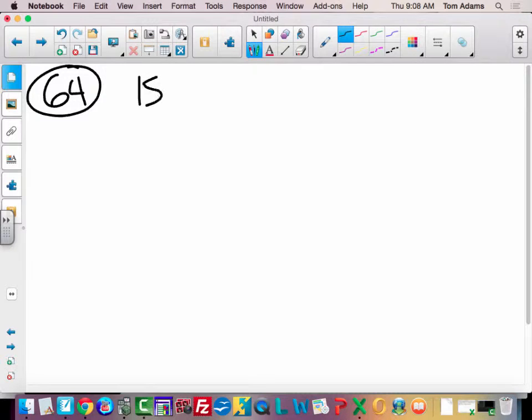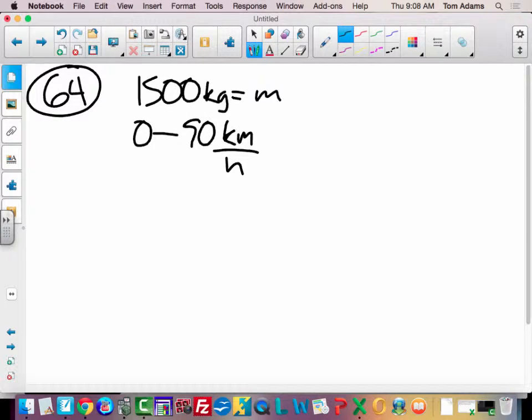You have a 1,500 kilogram car. That's a mass. And it goes from 0 to 90 kilometers per hour, and that is a velocity. We'll have to do some conversions on that. And it does it in 5 seconds. And then the final question is, what's the average power?